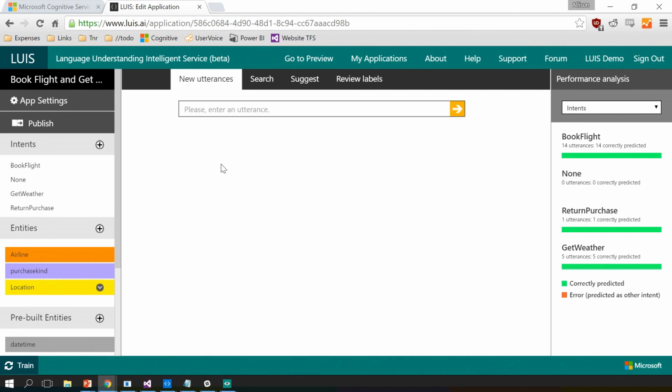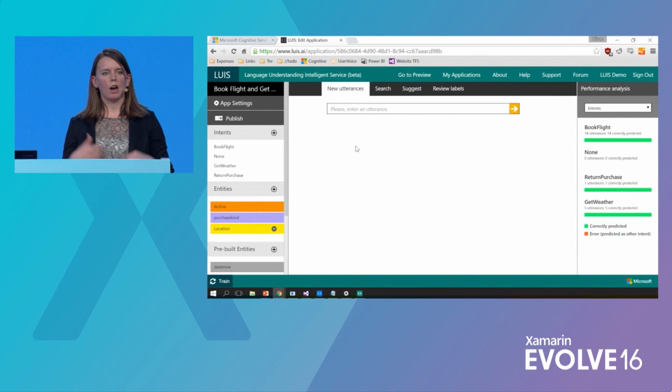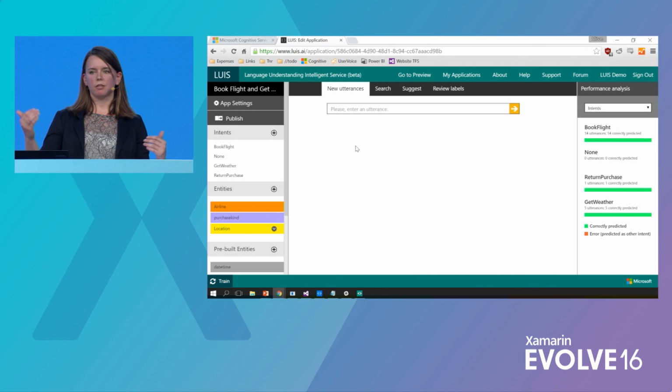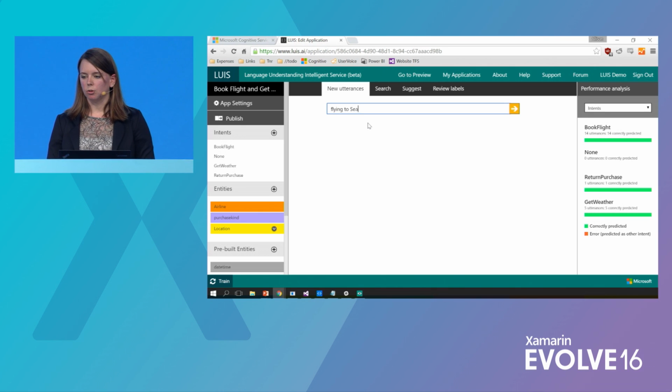In this model, it's actually about booking flights and getting weather. And we took about maybe 30 minutes to train this ahead of time. We gave it a couple examples of how people might say, I want to fly from Seattle to Orlando. And then told it that we have these actions we want to detect, like book a flight or get the weather. And so if I enter a generic utterance, like flying to Seattle,